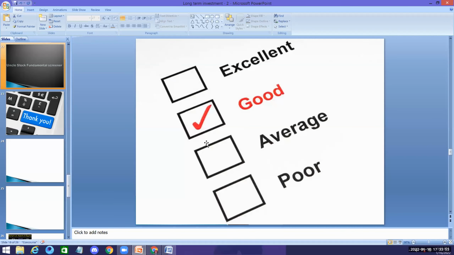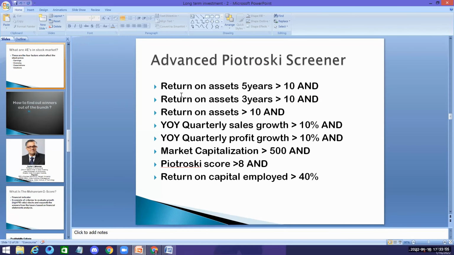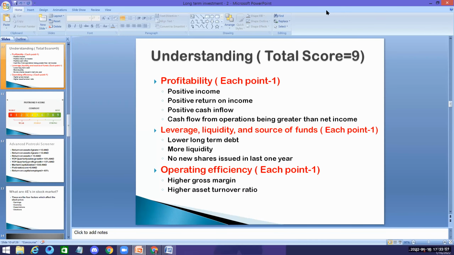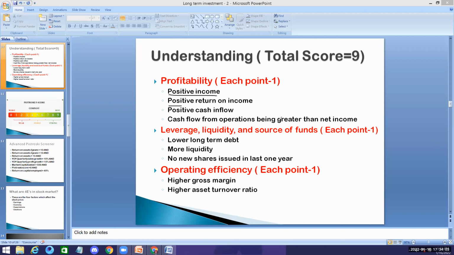when we went in on the Piotroski scores, what they are talking about is positive net income, positive return on assets, positive cash inflow, lower long-term debt, more liquidity, no new shares issued, higher gross margin, higher asset turnover.